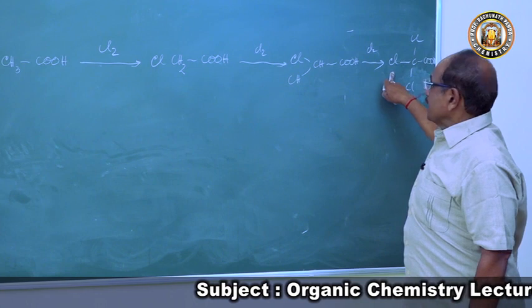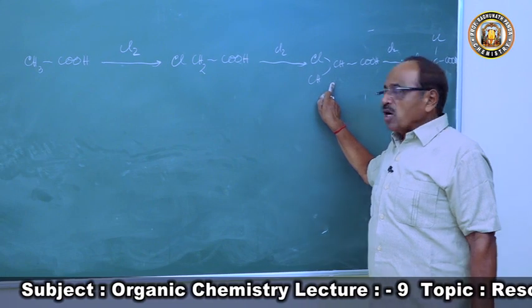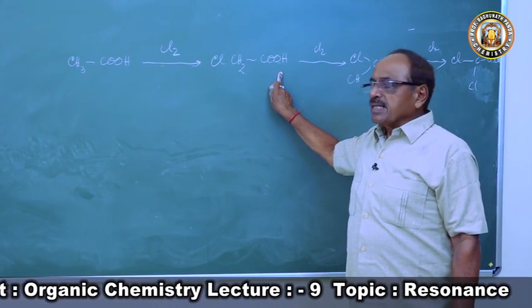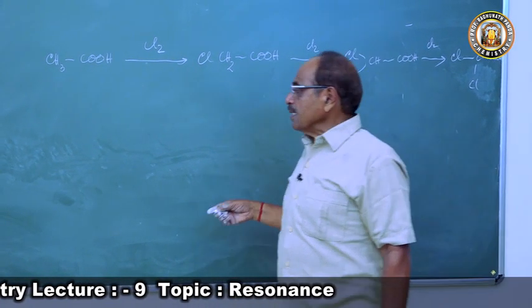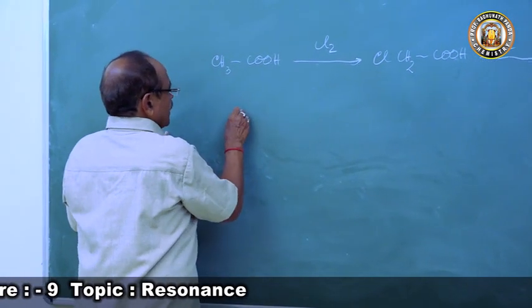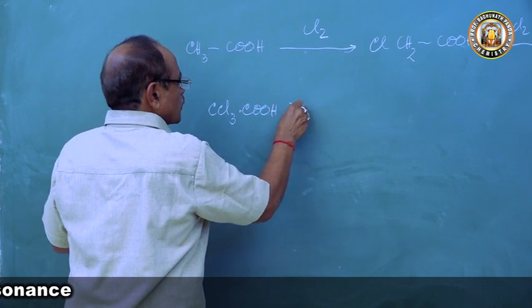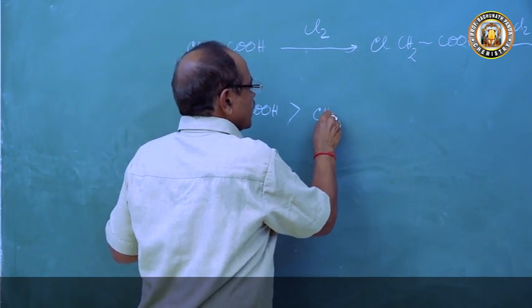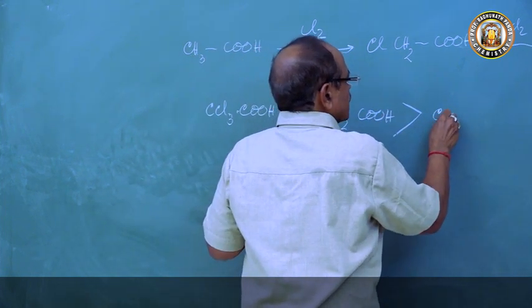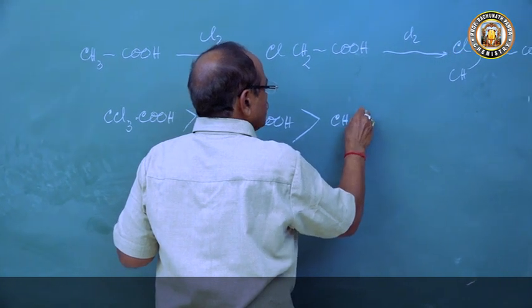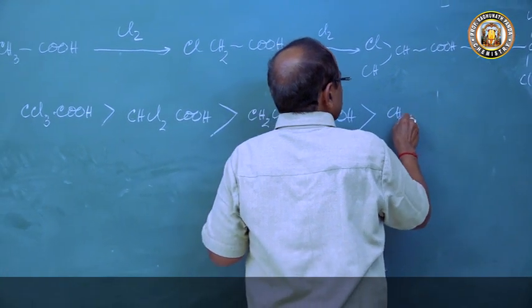So trichloroacetic acid is stronger than dichloroacetic acid, which is stronger than monochloroacetic acid, which is stronger than acetic acid. This is a question. So trichloroacetic acid, CCl3COOH, is stronger than CHCl2COOH, which is stronger than CH2Cl-COOH, which is stronger than acetic acid.